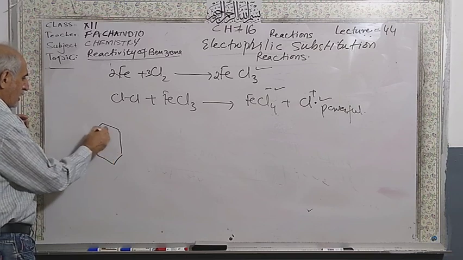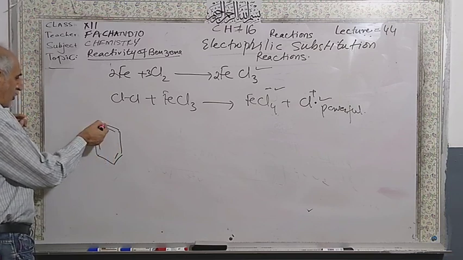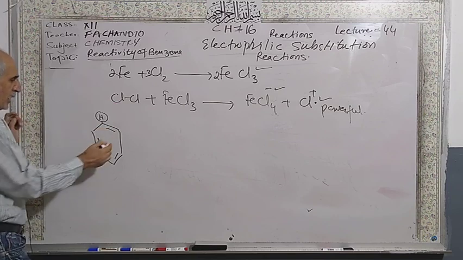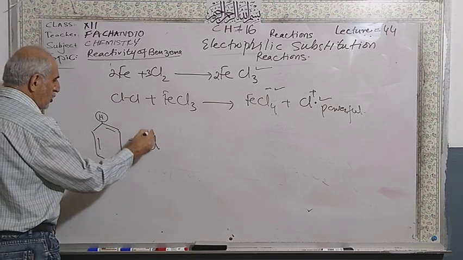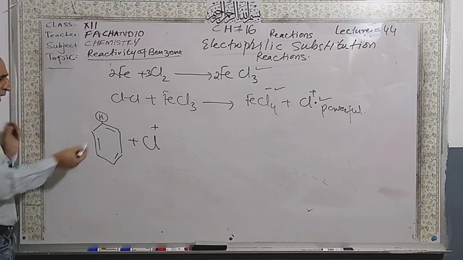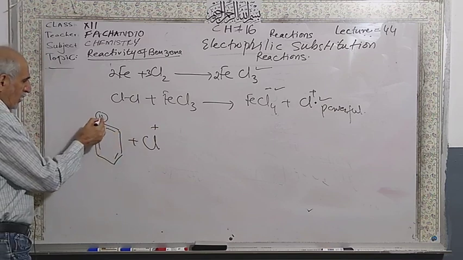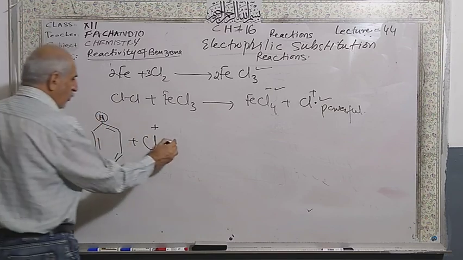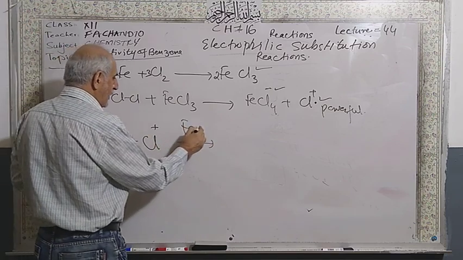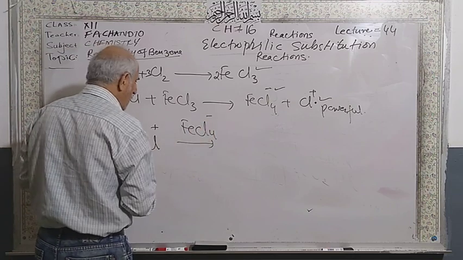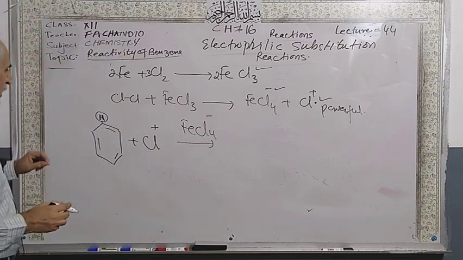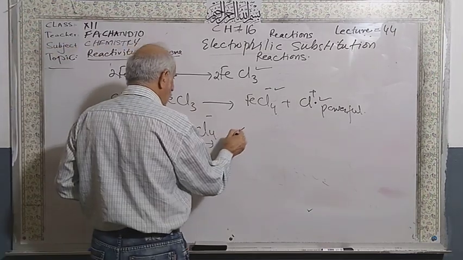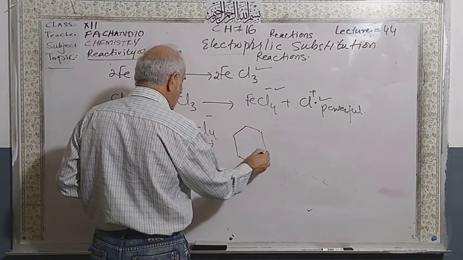So dear students, there is a hydrogen here. Suppose this hydrogen I am going to substitute by this chlorine. So now it is very easy. So this is the electrophile, and this electrophile is going to substitute this hydrogen. This hydrogen is going to be removed in presence of this complex. This is a complex here. So what happens? This chlorine is going to be added here. So you will get the chlorobenzene. So this is a substitution.